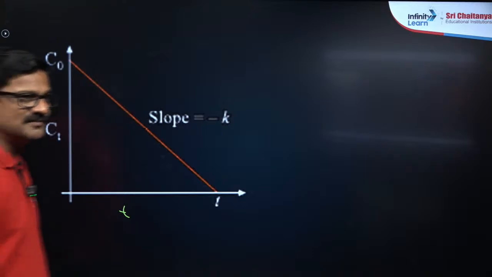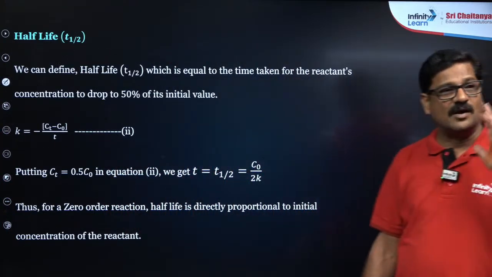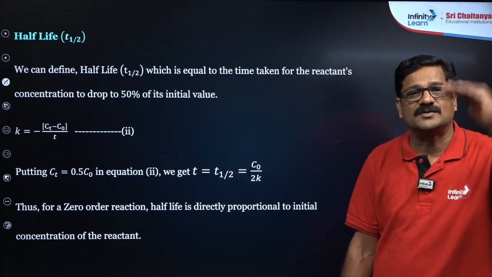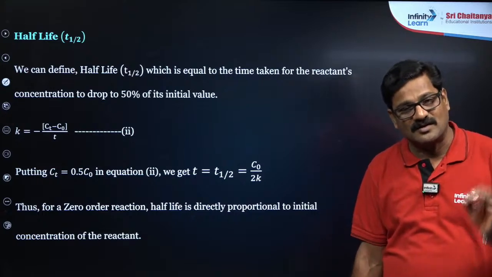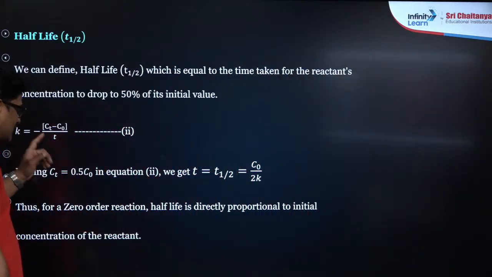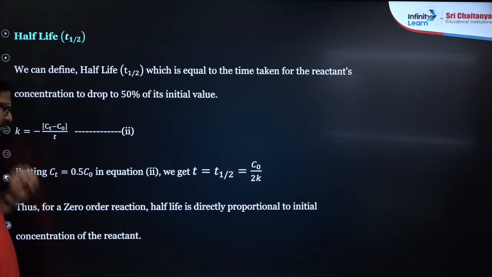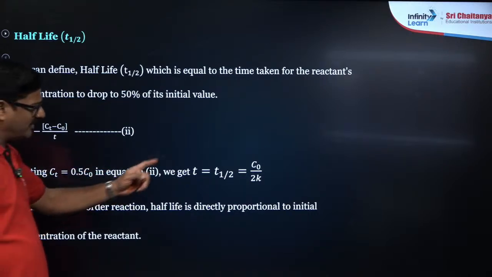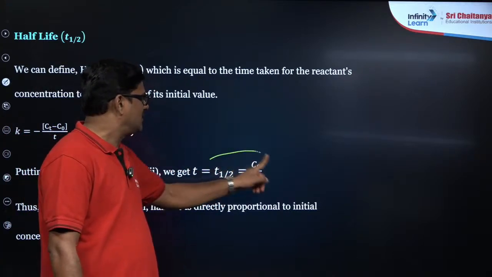Okay, let us talk about more stuff here. Now let's see half-life. What is the half-life? The time required to consume half of the reactant is called half-life. So for zero order, K is equal to Ct minus C naught upon T. Putting the Ct value as 0.5 C naught, the time required T becomes T half, which is C naught by 2K.